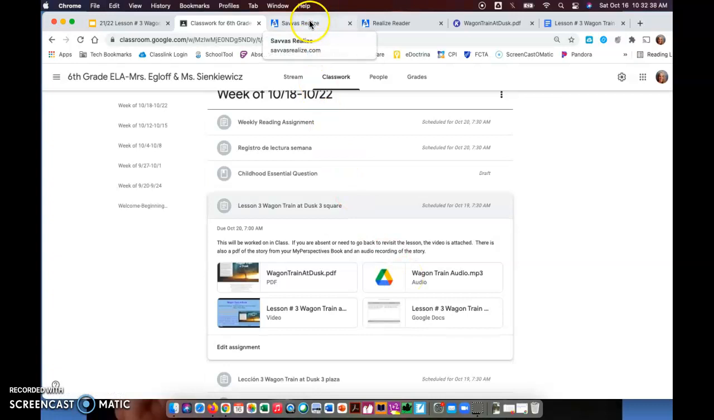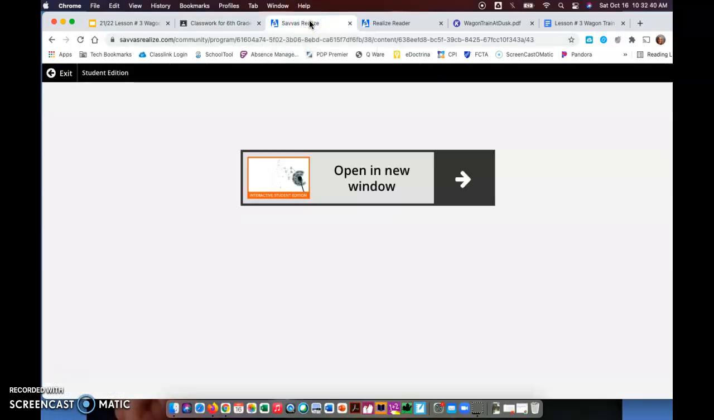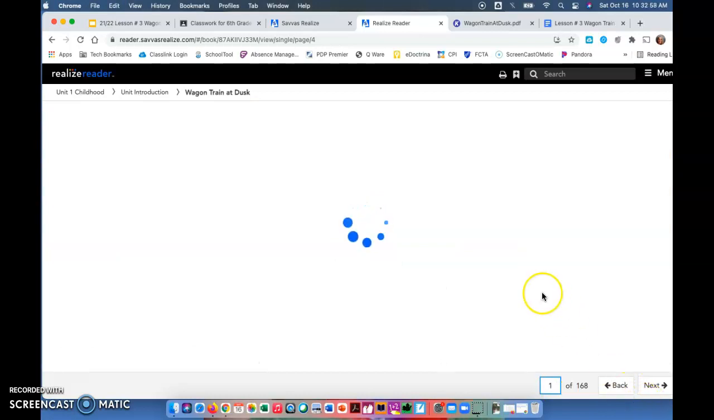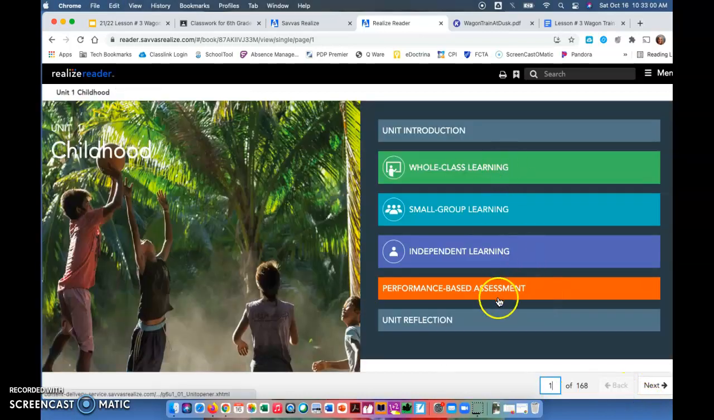Another way that you can access it is by going into EasyBridge, clicking on Savvas Realize, and then clicking on your textbook or browse, and you're going to be asked to open in a new window. So you'll just click that arrow and your textbook will open in a new window. Now you will start on page 1 of the textbook, which looks like this.